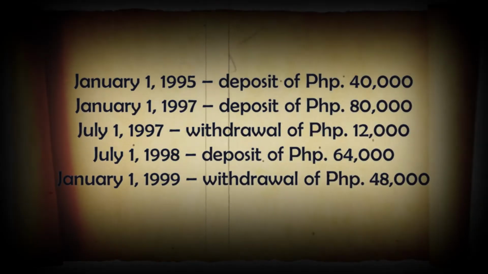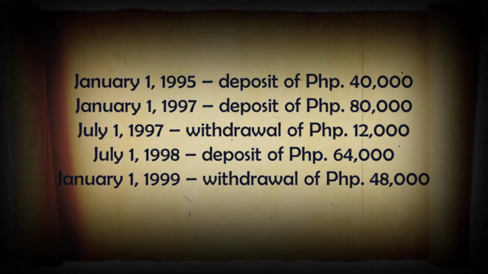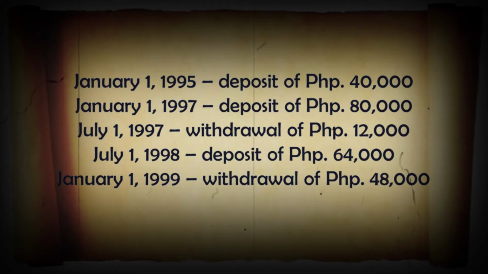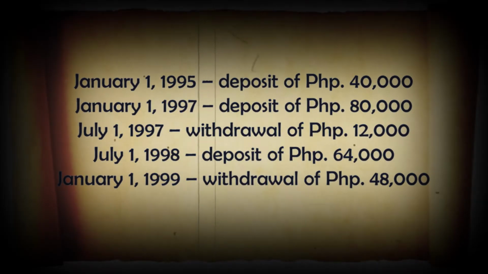A deposit of 40,000 pesos on January 1, 1995, a deposit of 80,000 pesos on January 1, 1997, a withdrawal of 12,000 pesos on July 1, 1997, a deposit of 64,000 pesos on July 1, 1998, and a withdrawal of 48,000 pesos on January 1, 1999.